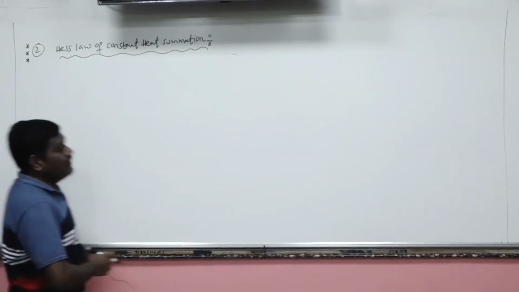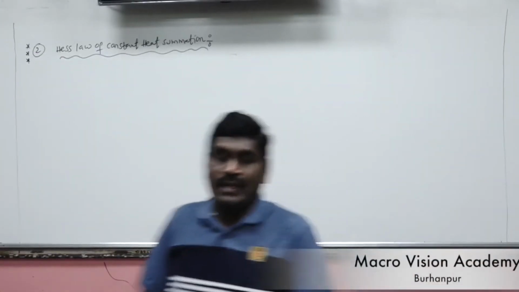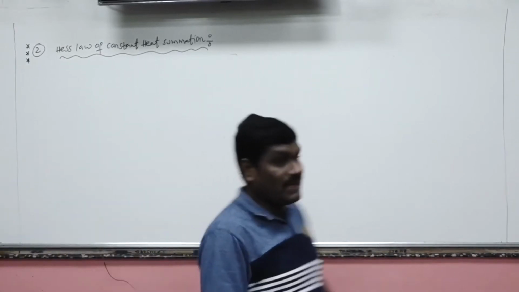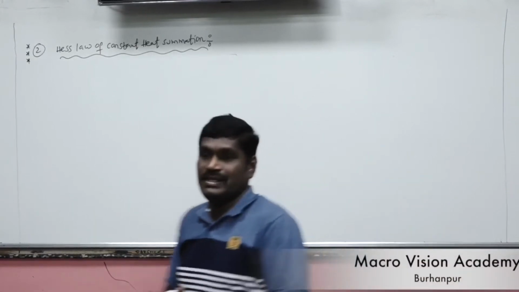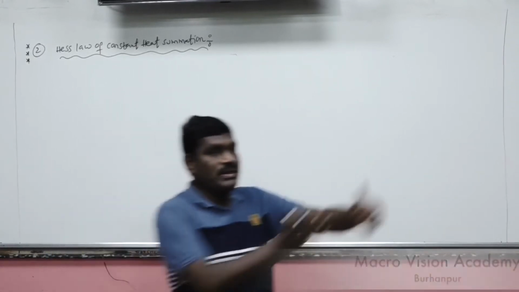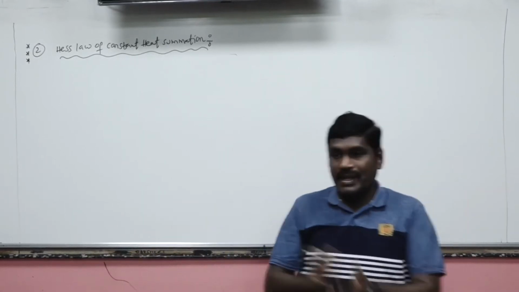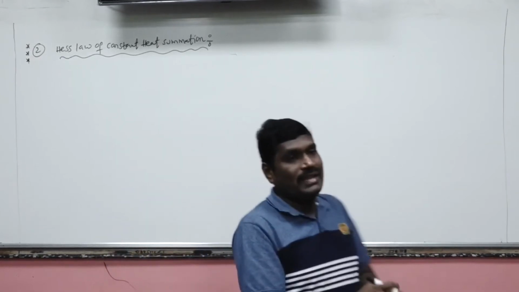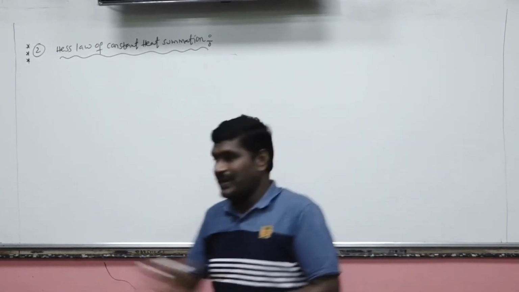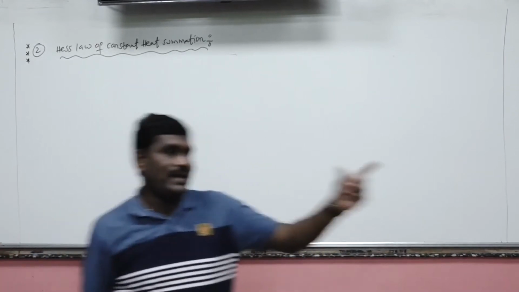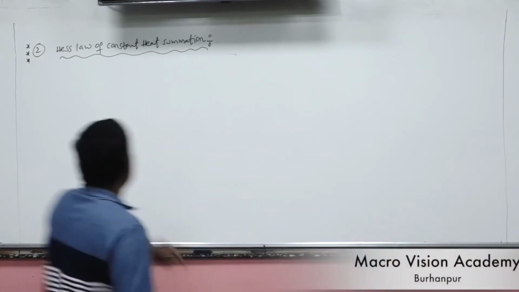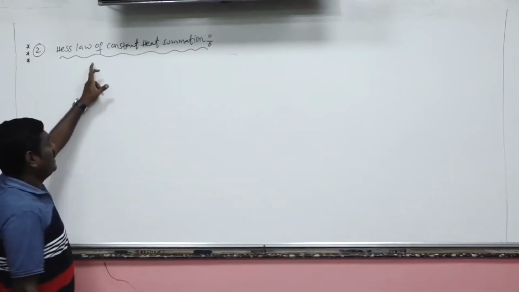Now here, we know enthalpy is a state function, which depends upon the initial and final state of the system, irrespective of the path of the system in which it is transferred. Let us say system is at position A, and it changes to position B. Then the enthalpy change will depend upon the initial condition and final condition, irrespective of the path of the transformation. Yes or no? This is the Hess's law concept.